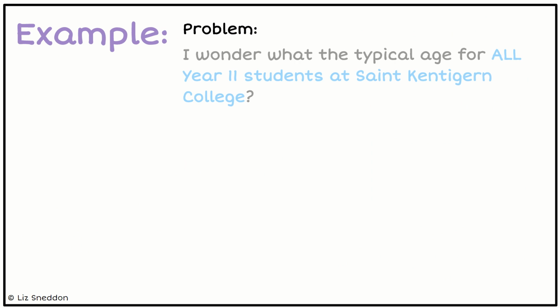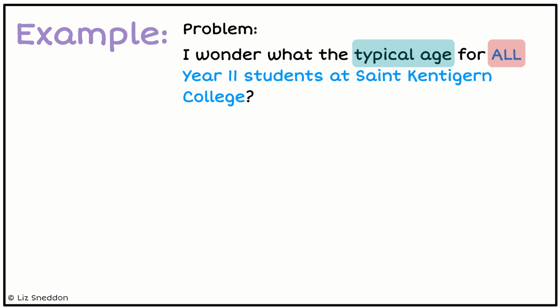Let's have a look at an example. So if our problem was this, I wonder what the typical age is for all Year 11 students at St Kentigern College. So that was about the population. That's why I talked about the typical age and all Year 11 students. So that all is telling us that we wanted to know about everybody. And I want to know what the typical is, because I know everybody's age is slightly different. So what's the typical, or the most common, or the most likely answer? So we want to know about the population.